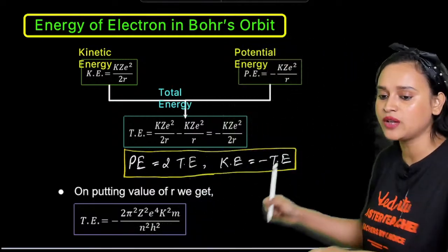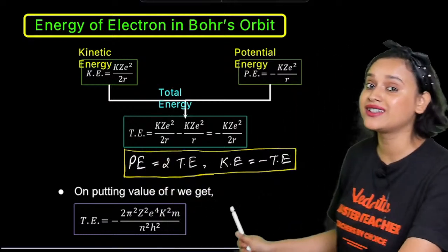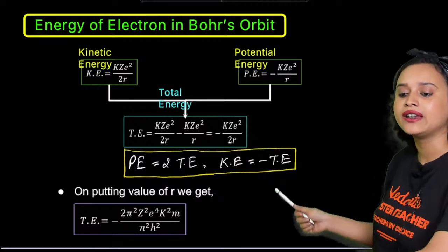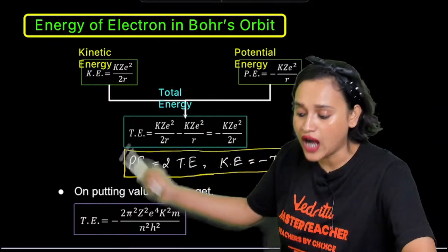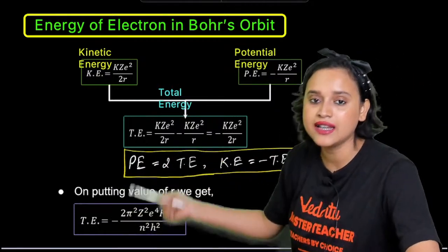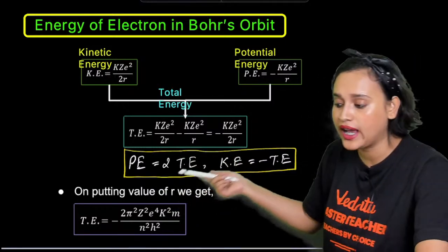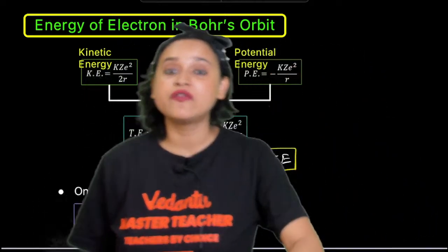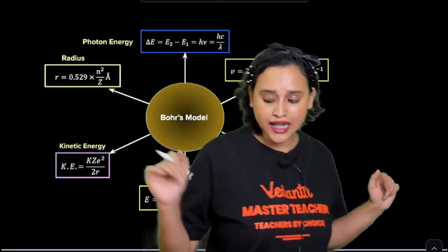And here is a relation. Potential energy is equal to twice of total energy, and kinetic energy is equal to minus of total energy. Clear? And if you put the value of R, then you will get the total energy value to be 2 pi square z square e to the power 4 k square m divided by n square h square. Now this derivation, it would have been fun, but we are a little bit short on time, guys. So that's where we're not going.